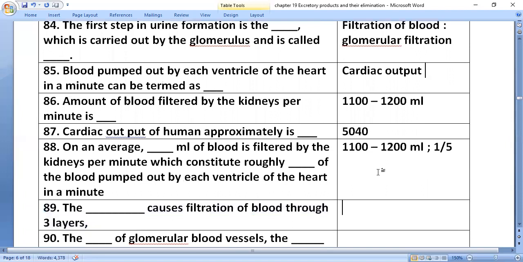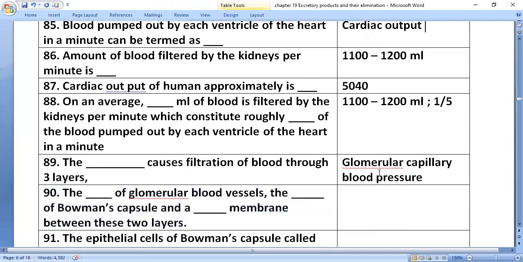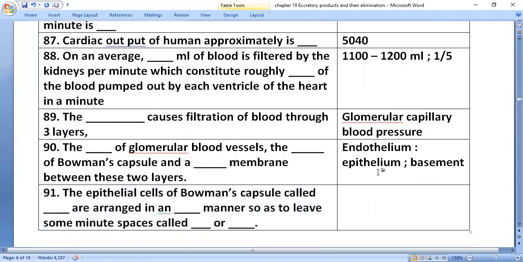The glomerular capillary blood pressure causes filtration of blood through three layers: the endothelium of glomerular blood vessels, the epithelium of Bowman's capsule, which is simple squamous epithelium, and a basement membrane between these two layers. We call it the filtration membrane.